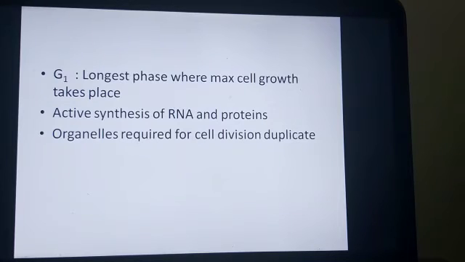Now the next phase is known as G1 phase, and amongst the phases of interphase, G1 is supposed to be the longest phase where maximum cell growth takes place. First, before the synthesis of the DNA, the RNA is required. Why? Because RNA that is synthesized will in turn help in the synthesis of DNA. So DNA cannot synthesize without the RNA synthesis. So RNA synthesis as well as protein synthesis takes place, as well as whatever cell organelles are required for the cell division. All these organelles, they also start duplicating, like your ribosomes, etc.